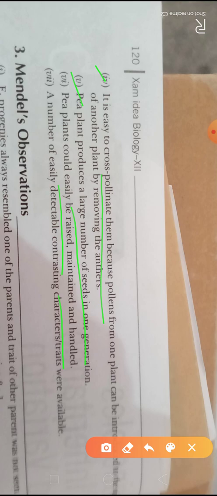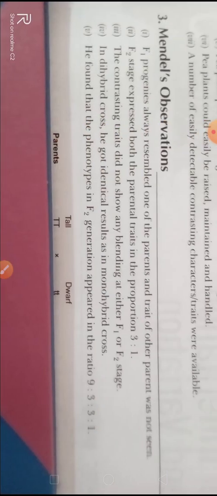Now we'll see the experiment. The first experiment that Mendel performed is the monohybrid cross. In the monohybrid cross, Mendel chose one character, that is height. In height, two alleles are there. The first one is tall and the second one is dwarf.